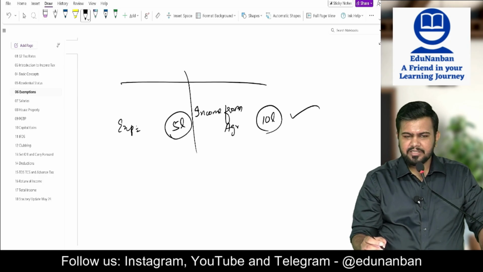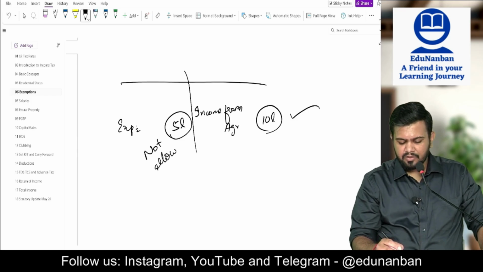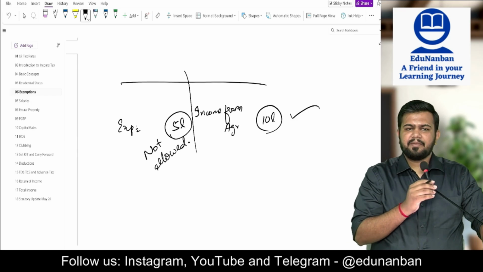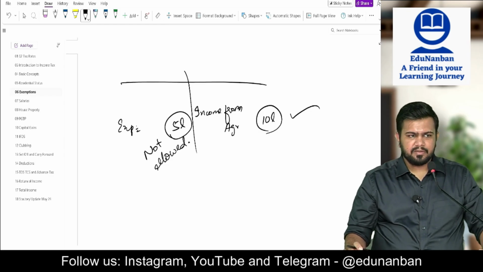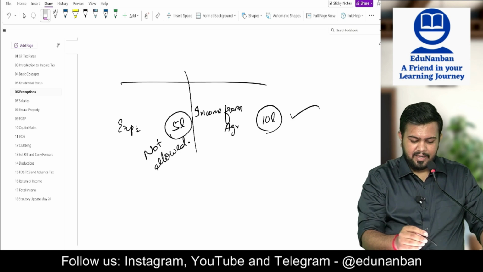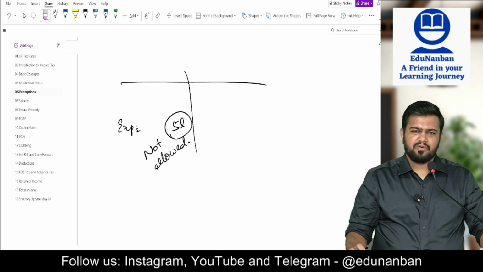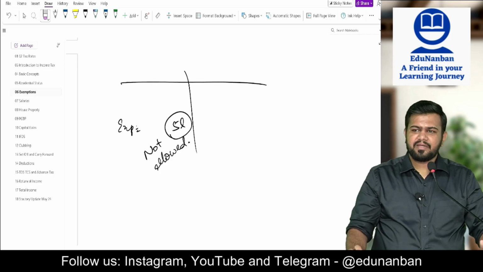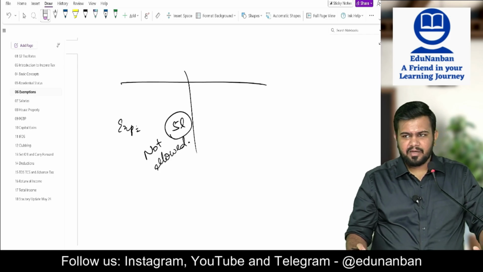So is this expenditure allowed? The answer is that the expenditure is also not allowed. Income is exempt, so expenditure is also not allowed as a deduction. Sir, what if there is no income and only expense? Then is it allowed? No, because it is related to exempt income, so it will not be allowed as a deduction.